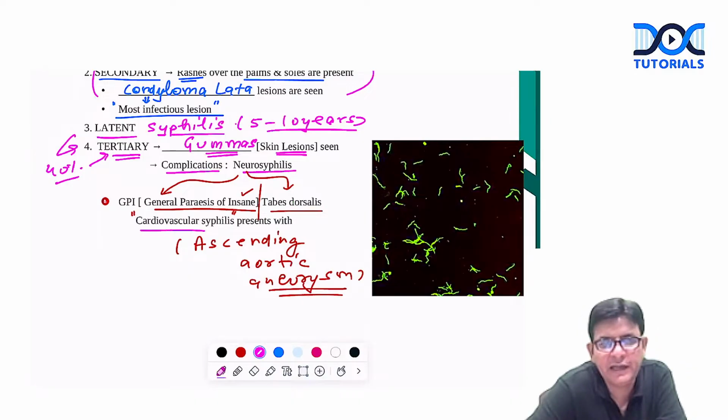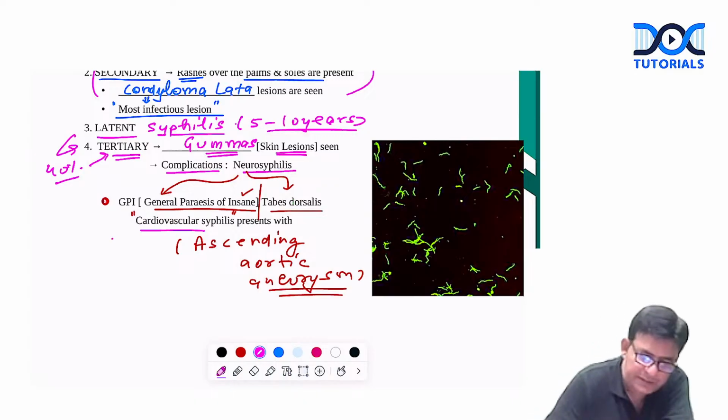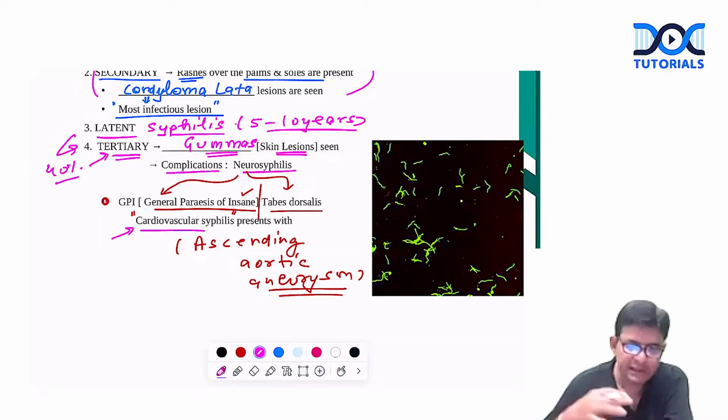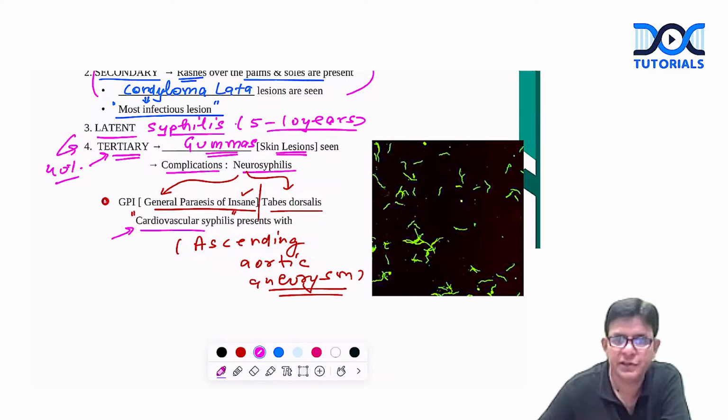Ascending aorta. The ascending aortic aneurysm, that is cardiovascular syphilis. This one presents with this ascending aortic aneurysm. Is it fine? So one is GPI, that is in the neurosyphilis, and tabes dorsalis, the posterior column is involved, and one is cardiovascular syphilis, which presents with what? Ascending aortic aneurysm. Fine. So these are the complications of tertiary syphilis.